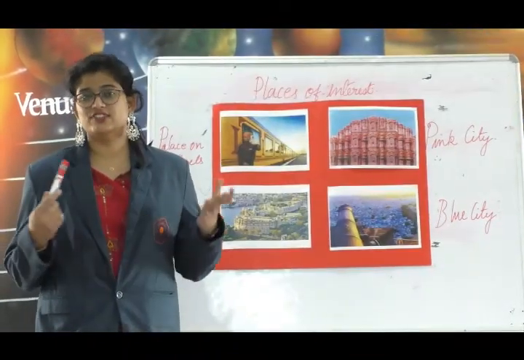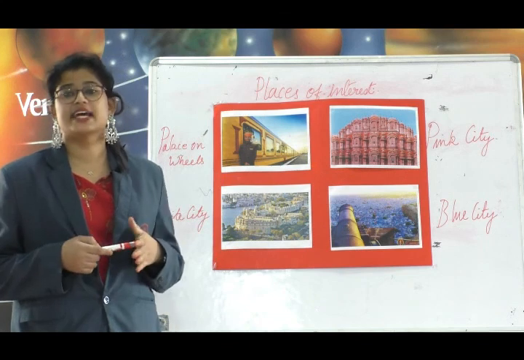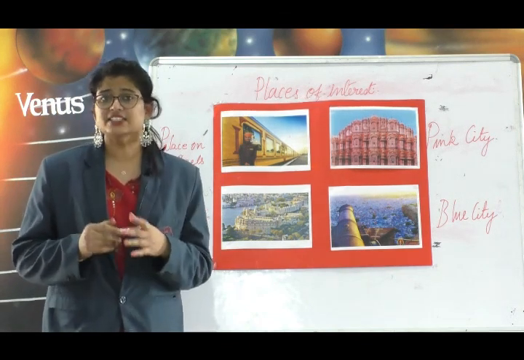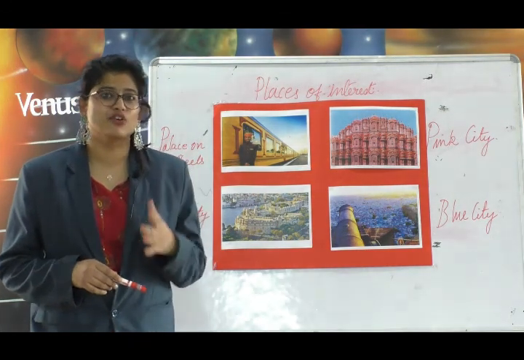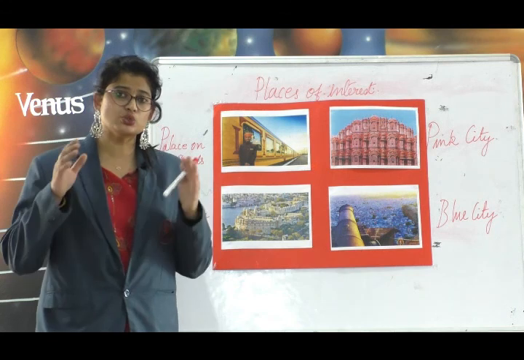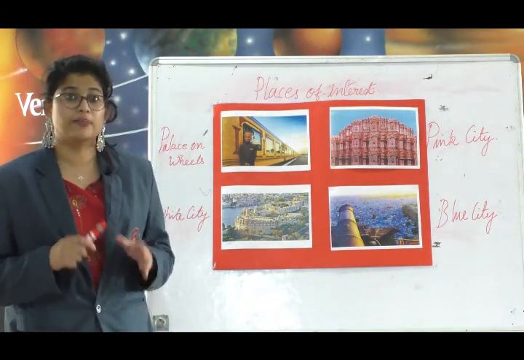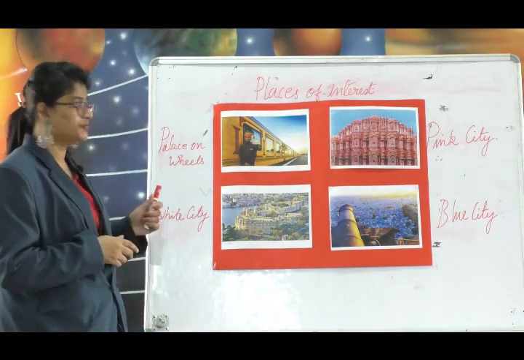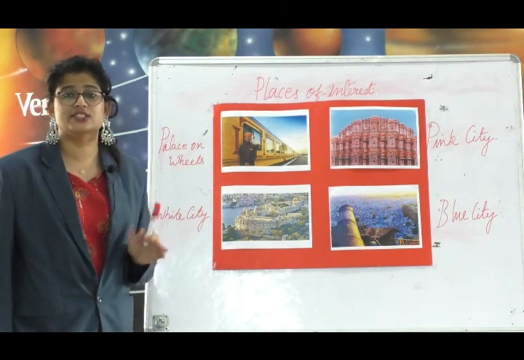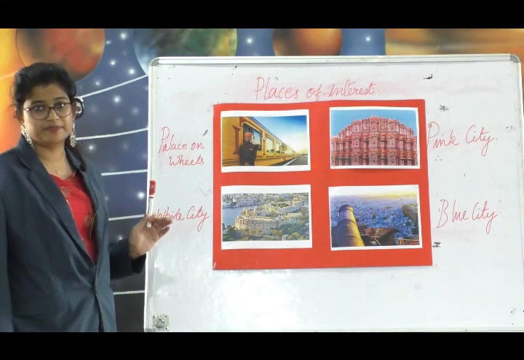Now let's go and visit the famous tourist attractions in Rajasthan. Do you know Rajasthan is famous for its buildings and forts? One of the major attractions for tourists is a luxurious train, the Palace on Wheels, that covers all the important places of Rajasthan in a week.